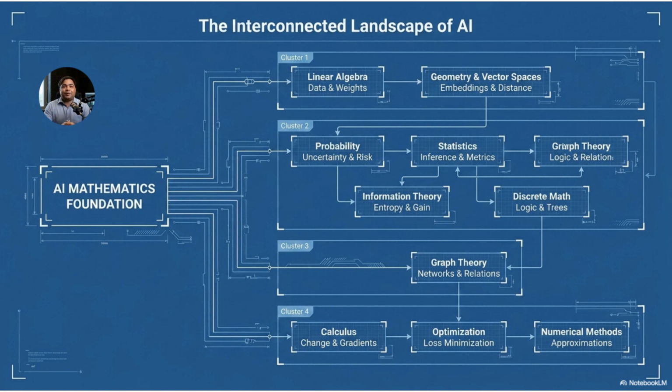The third area is probability and statistics. Probability helps us reason about uncertainty. Statistics helps us analyze data, calculate averages, measure variation, and test patterns. The fourth area is information theory. Information theory measures uncertainty, surprise, entropy, and information gain. These concepts are used in decision trees, language models, and compression systems. The fifth area is graph theory. Graph theory studies nodes and edges. It is used in social networks, recommendation engines, knowledge graphs, road networks, biological networks, and graph neural networks.